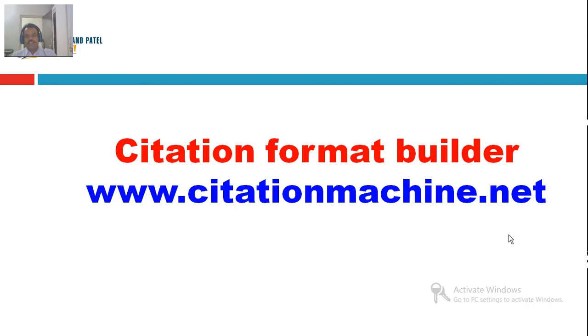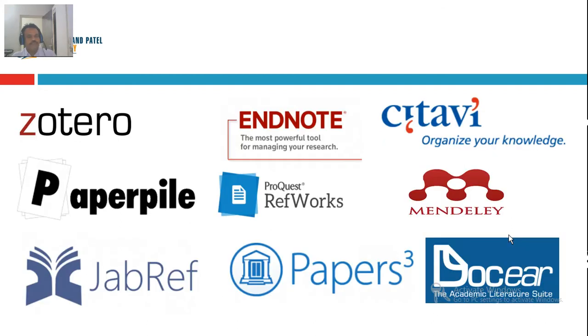It's worth looking at the citation format builder, which you can see at citationmachine.net. If you're interested, there are too many softwares to make your job easy. You can look at the softwares. Maybe you can Google for this if you like using softwares for writing review of literature or writing citations. But personally, I always keep doing it in a manual way.